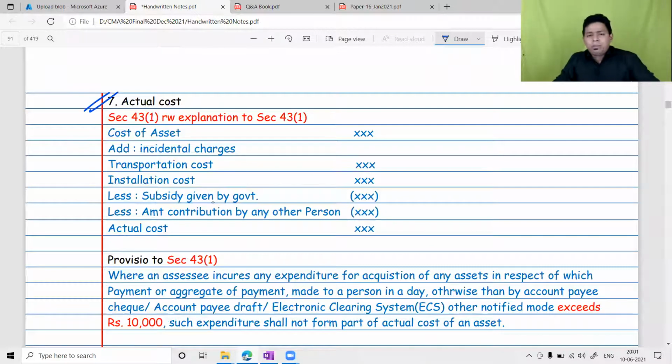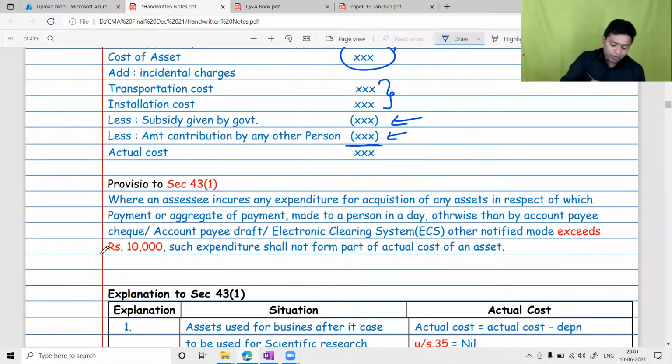Actual cost. So what do you mean by actual cost? Actual cost means the cost of the asset plus any installation cost, any incidental cost, minus any subsidy or government grants given. If money is given by some holding company or any NGO, anybody, that is not forming part of your actual cost, that has to be subtracted. The proviso to section 43(1) is very important.